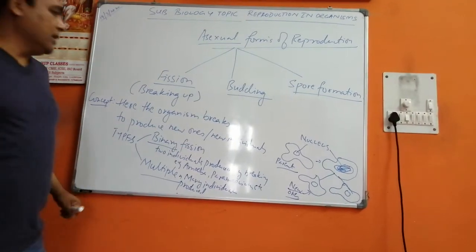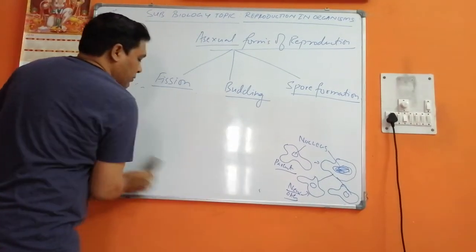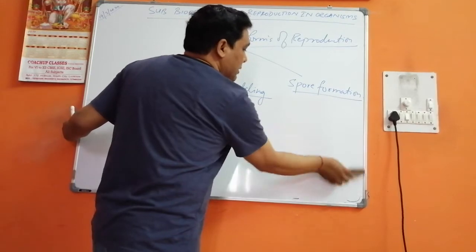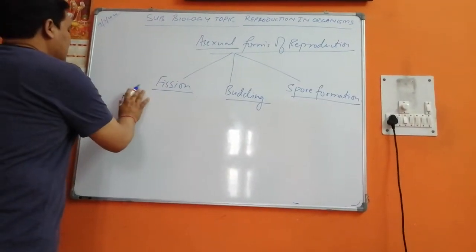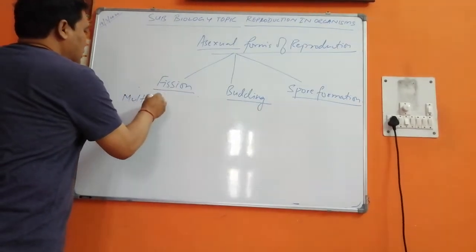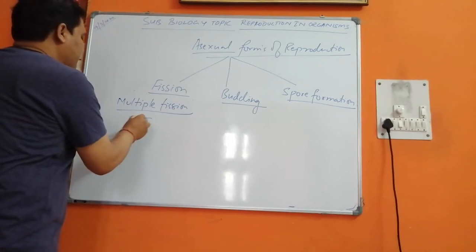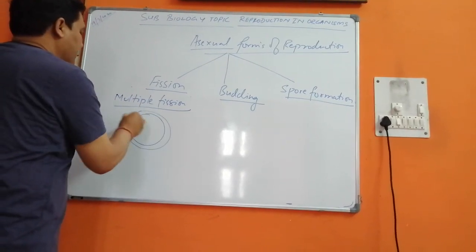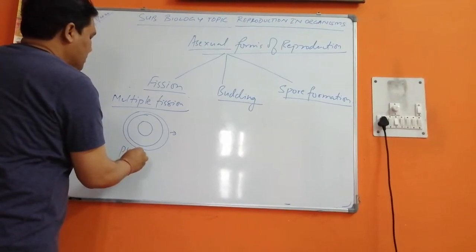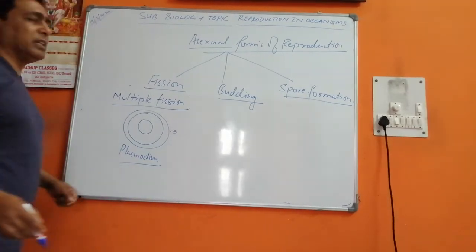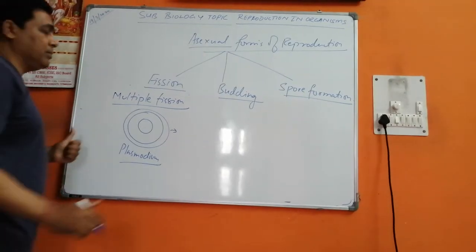Okay? Now we have to come to the next, that is your multiple fission. When we talk about multiple fission, many individuals are produced at a time. Now this takes place in multiple fission. This individual is Plasmodium. Plasmodium has many species. Now we are concentrating on the Plasmodium genus itself.